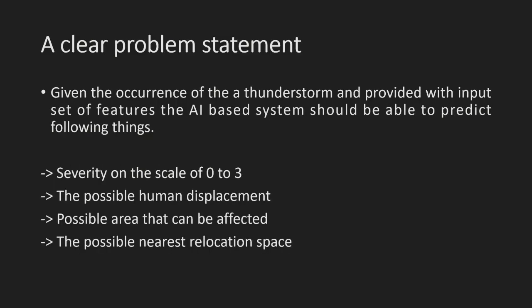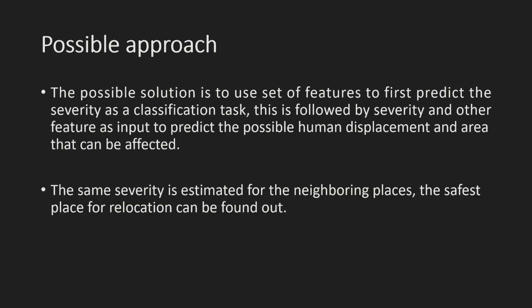So, defining a clear-cut problem statement. The problem statement is: given the occurrence of a thunderstorm in any place, the machine learning system should be able to provide the following outputs. The first one is the severity on a scale of 0 to 3, followed by the possible human displacement that may occur, followed by the area that can be affected in meters, and the possible nearest relocation space according to the human displacement and the severity, which is low around the area.